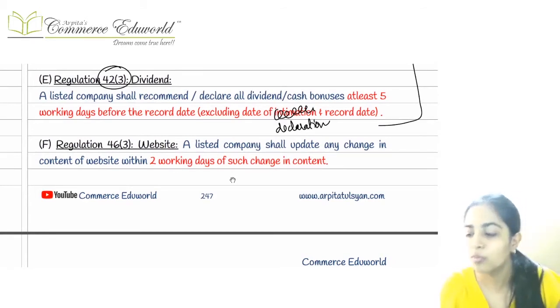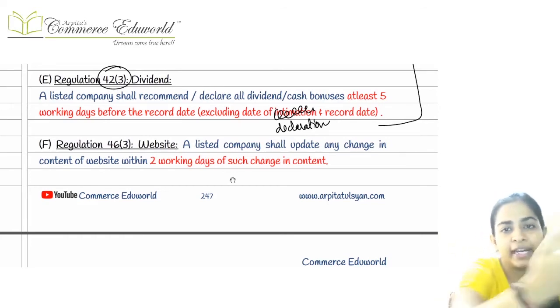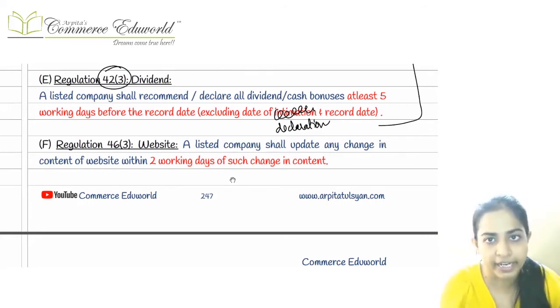And then the 2 points, more 2 points coming up there. That is, first one, there should be a gap of at least 5 days between the actual date of declaration and between the record date, right?